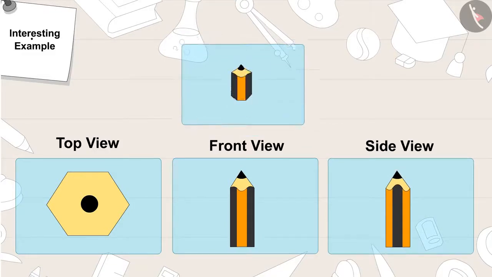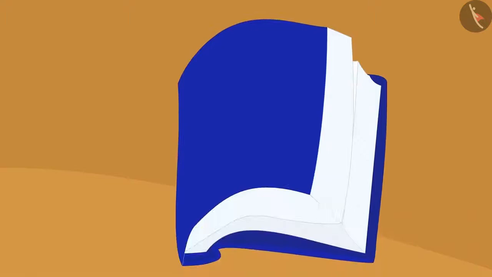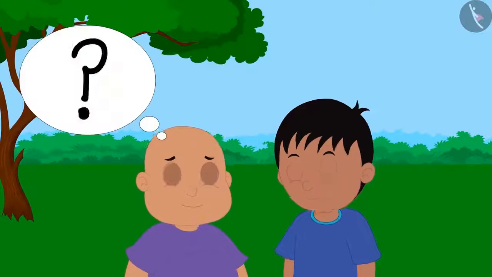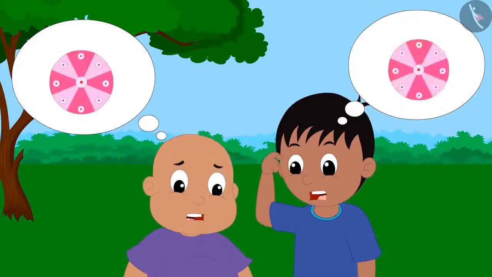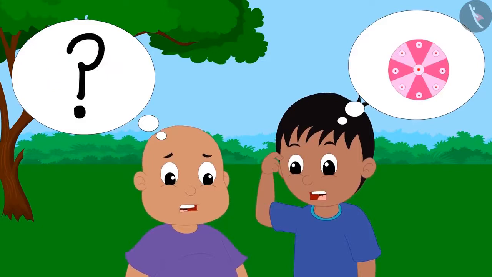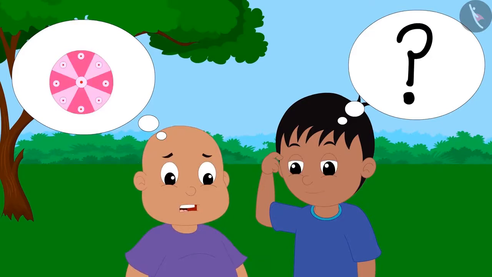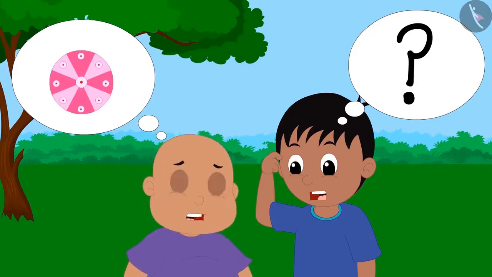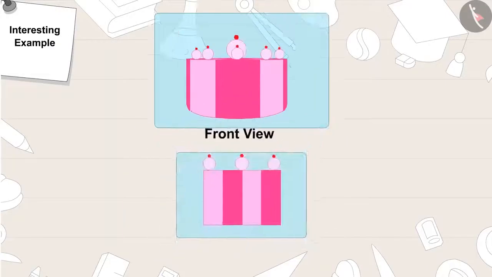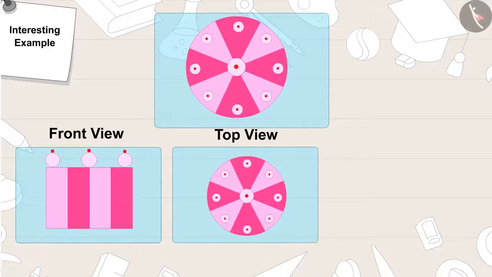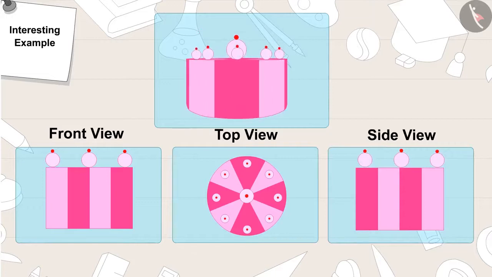Gaggu then told Raju and Bablu, "This is the next picture." Gaggu turned the page and said, "Can you help Raju and Bablu to identify the object?" Think. Oh, Raju and Bablu still couldn't identify the object in the picture. "This is a cake. A cake looks like this in front view. From above, in top view, it looks like this. And in side view, it looks like this," Gaggu said.